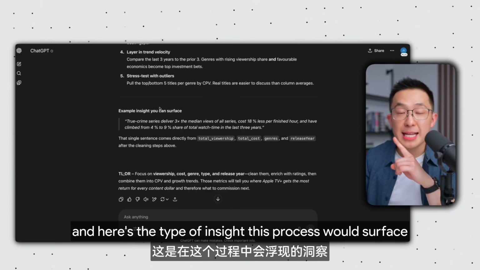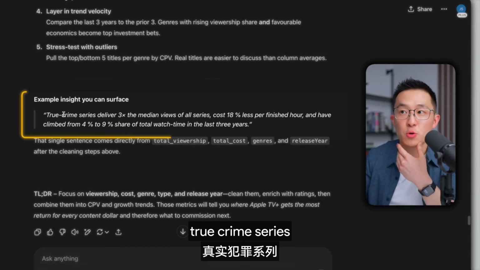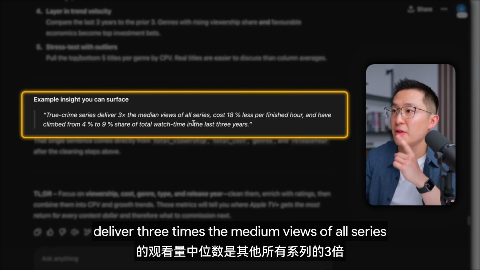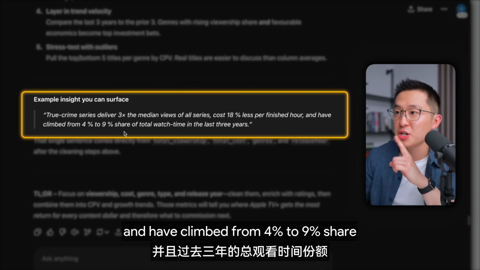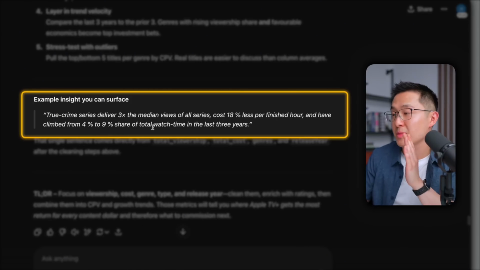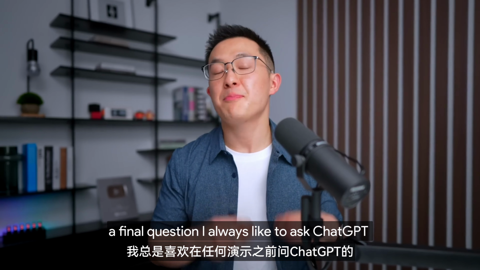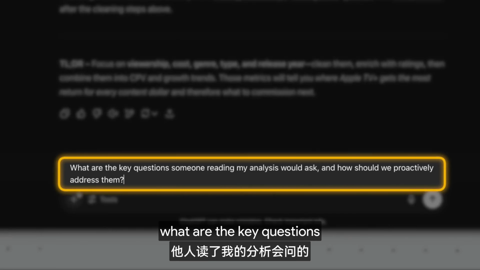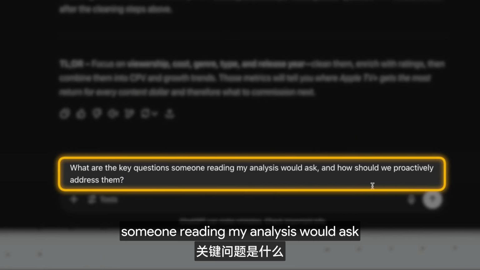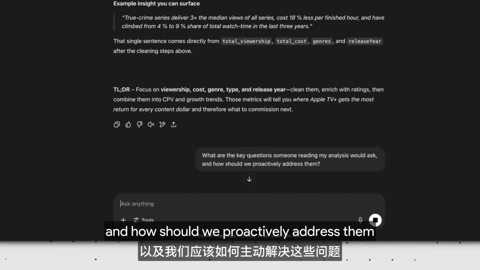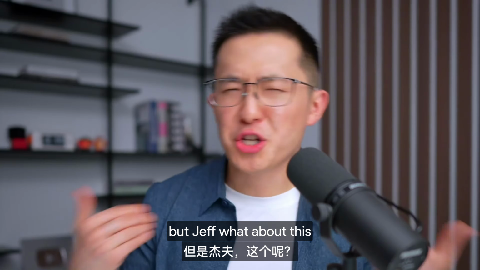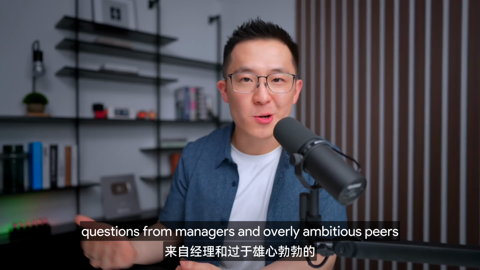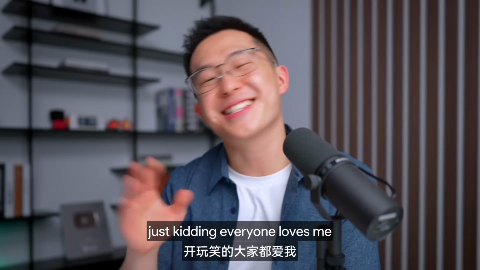Makes sense. And here's the type of insight this process would surface. True crime series deliver 3 times the median views of all series. They cost 18% less per finished hour and have climbed from 4% to 9% share of total watch time in the last 3 years. Okay, wow, that's really impressive. Pro tip, a final question I always like to ask ChatGPT before any presentation is, what are the key questions someone reading my analysis would ask, and how should we proactively address them? This prompt single-handedly saved my ass multiple times by anticipating, but Jeff, what about this? Questions from managers and overly ambitious peers trying to put me down. Just kidding, everyone loves me.